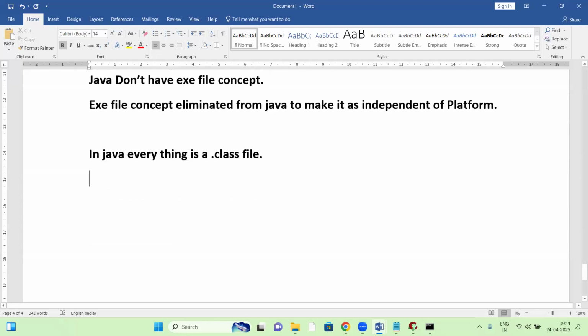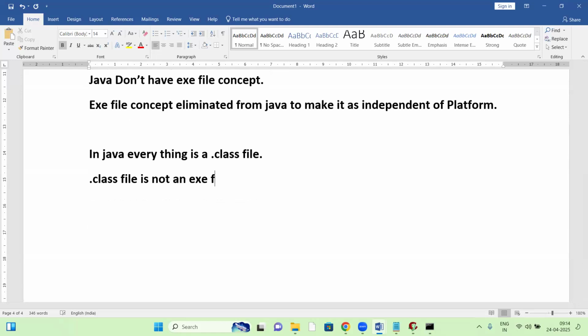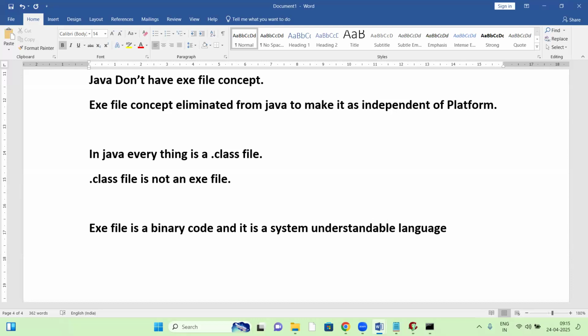But .class is not an exe file. An exe file is different, a .class file is different. See, an exe file is a binary code file, a binary format. It is a system understandable language. The computer can directly understand the exe file.